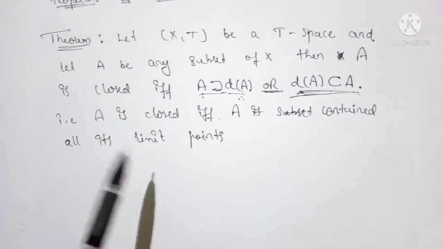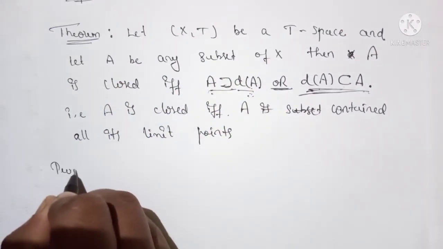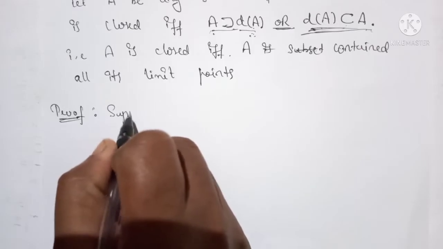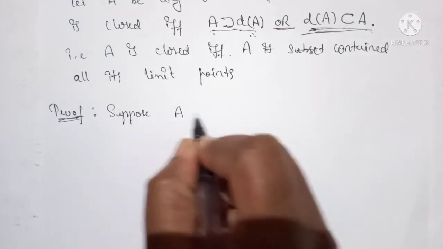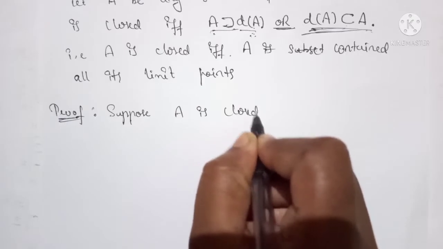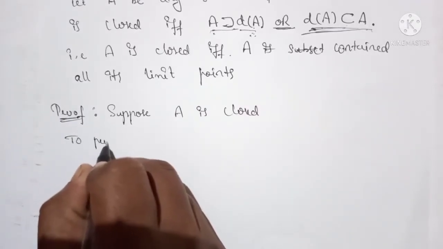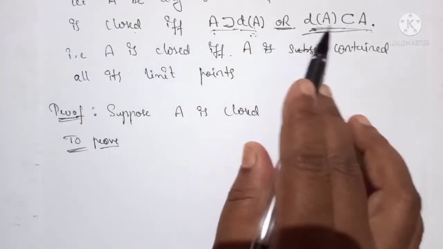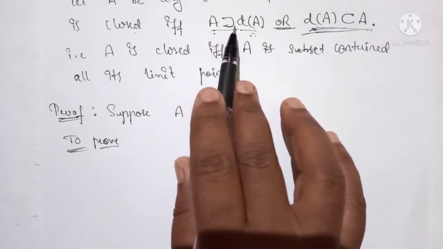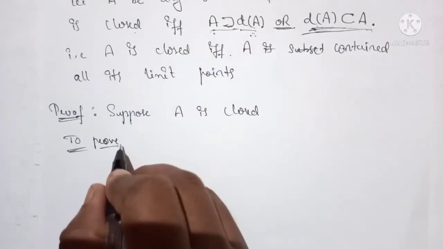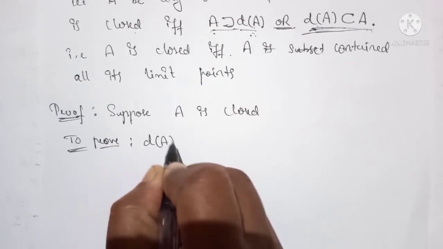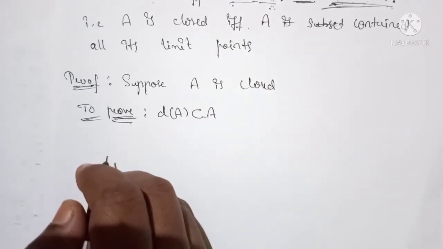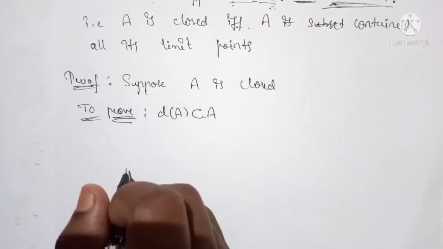Okay, now the proof. Suppose A is closed. What we have to prove: if A is closed, we have to prove that D of A is a subset of A, or A contains all its limit points. To prove this, suppose A is closed.